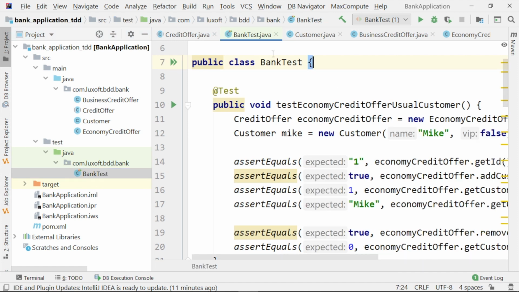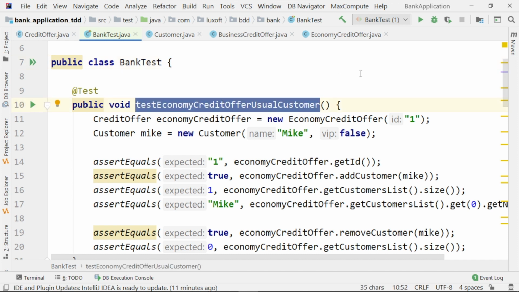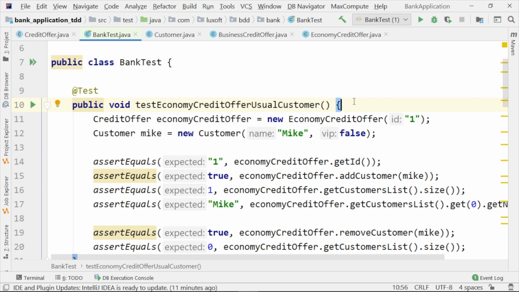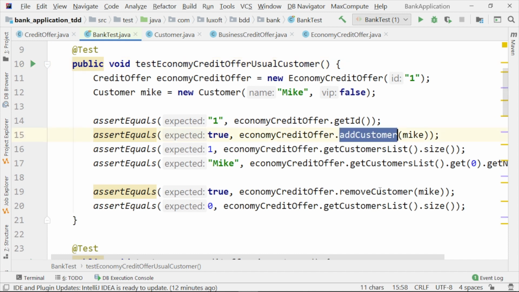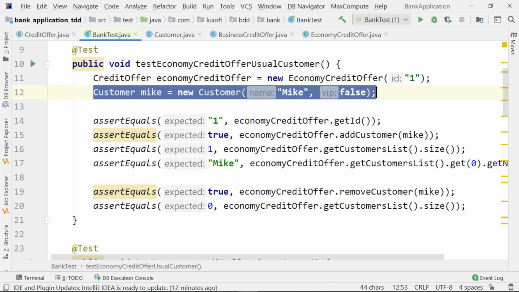Let's have a look at the tests. We have here bank test. And if we look at the methods, we'll see here test economy credit offer usual customer. So what we have to understand from here is that we have an economy credit offer, we have a usual customer, and we would like to test the add and remove operations. So we are constructing an economy credit offer. We are constructing Mike as a usual customer.